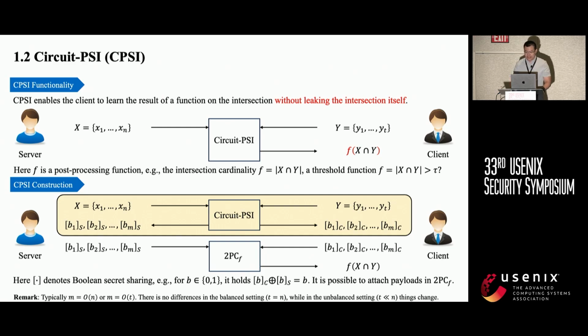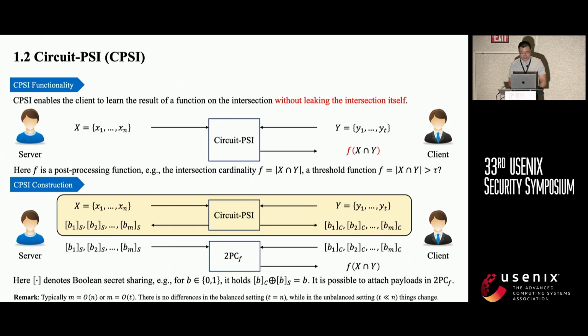So Circuit-PSI enables the client to learn the result of a function on the intersection without leaking the intersection itself. The definition is shown in the above figure. Here, f is a post-processing function, for example, the intersection cardinality or a threshold function.